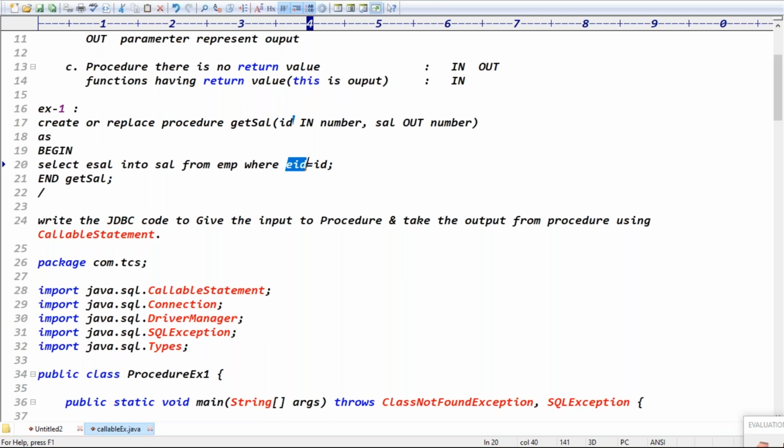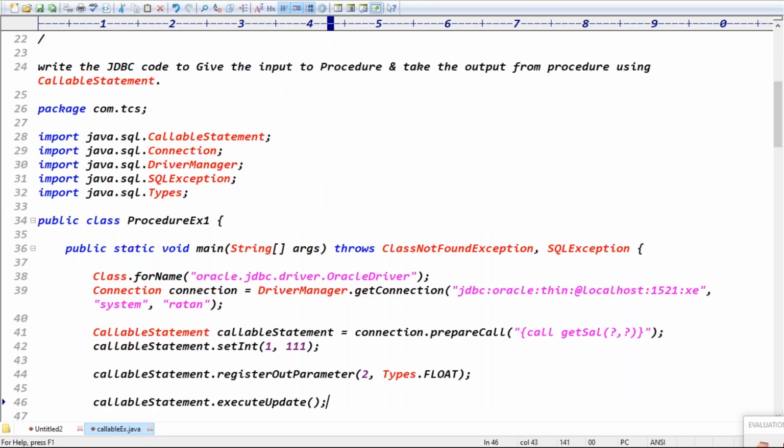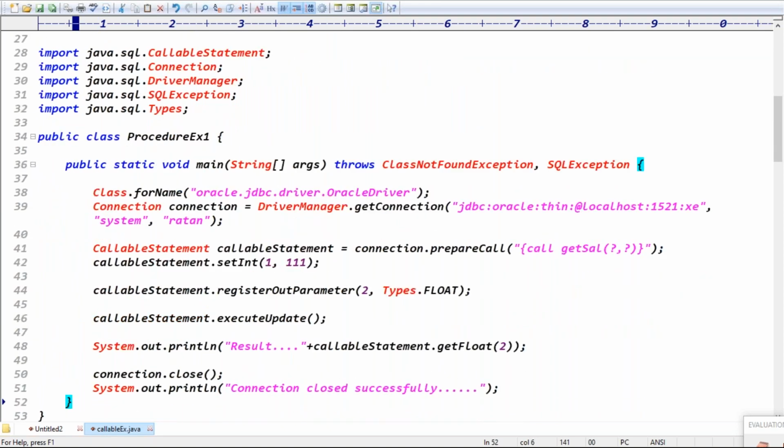Yes. The ID we are taking is mapped to the employee ID variable, right? Yes. See, the English syntax itself says: select employee salary into the sal variable from the employee table where employee ID equals the ID you are giving as input. It is just mapping the table column. In the same way, in the first example you give the ID as input and take the salary as output, right? Only one input, one output.